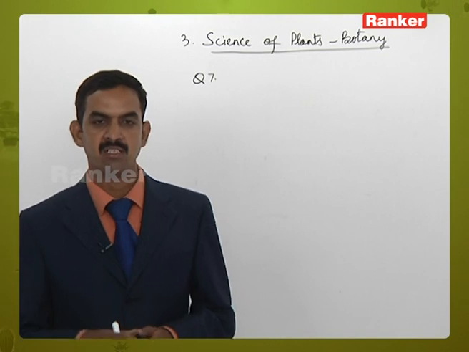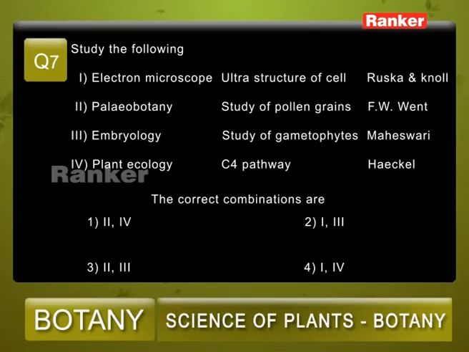Question number 7, study the following. Here four options have been given. In the first one, electron microscope, ultrastructure of cell and Ruska and Knoll have been given. Option 2, paleobotany, study of pollen grains, F.W. Went. Third, embryology, study of gametophyte, Maheshwari. Four, plant ecology, C4 plants, C4 pathway and Haeckel.